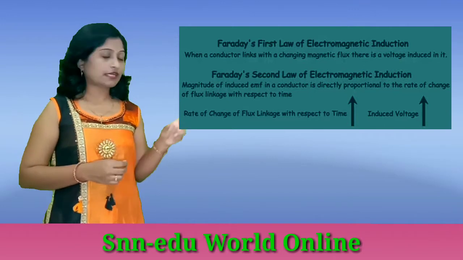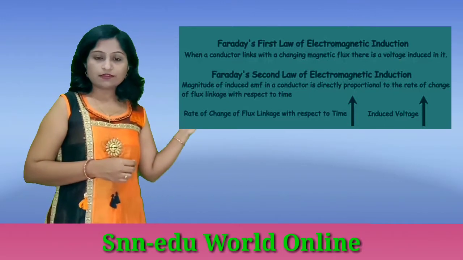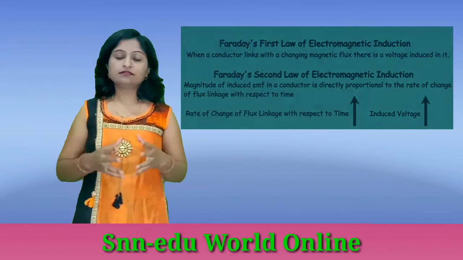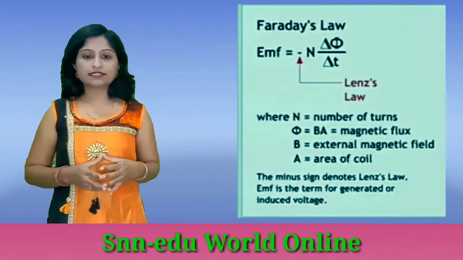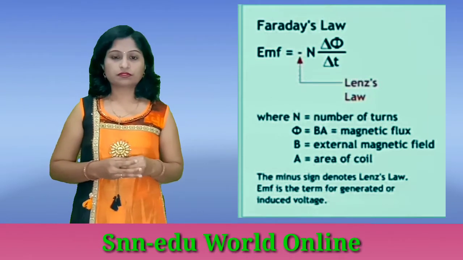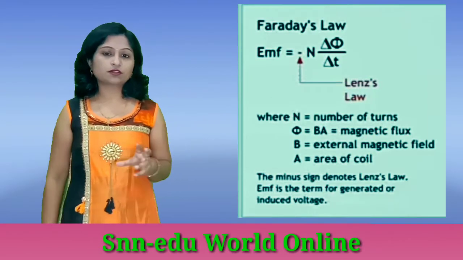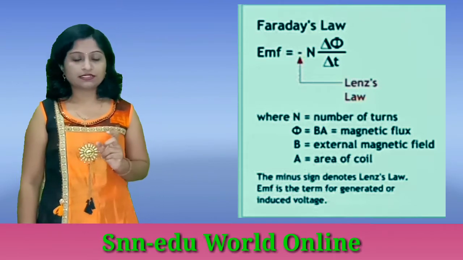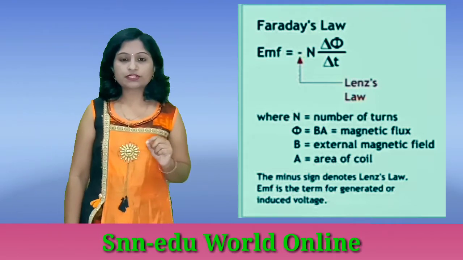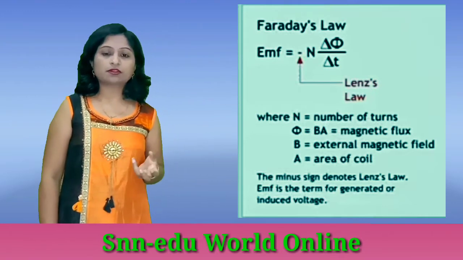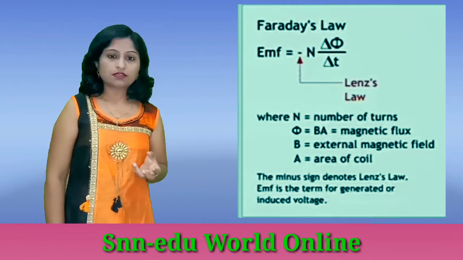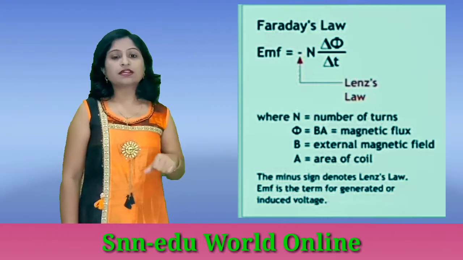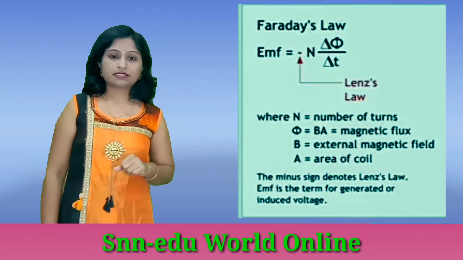So according to the second law, the EMF is directly proportional to d phi by dt, and in detail we can say E is equal to minus n d phi by dt, after removing the proportionality sign we introduce a constant. Here n is the proportionality constant and it represents the number of turns in the coil, and the negative sign is introduced here due to another law, that is Lenz's law.